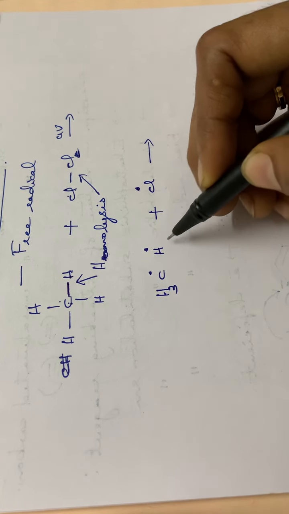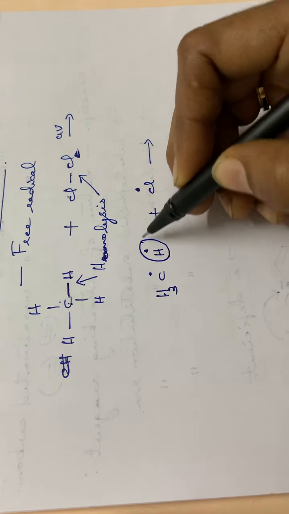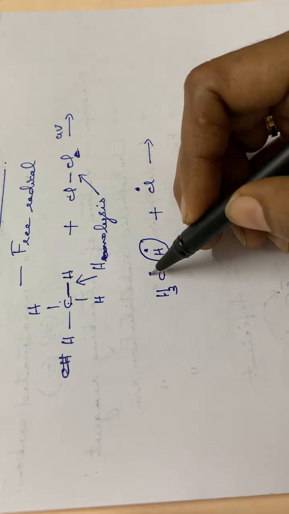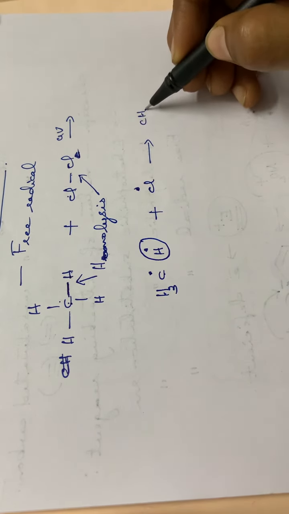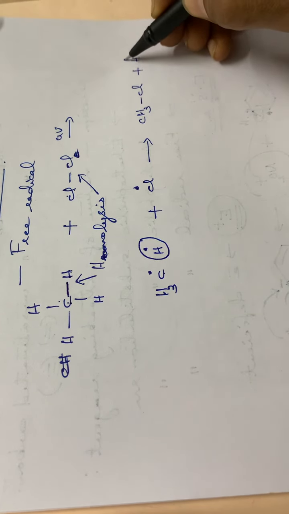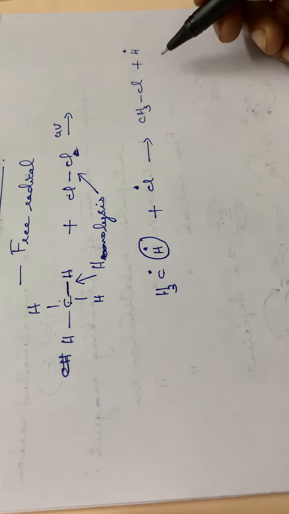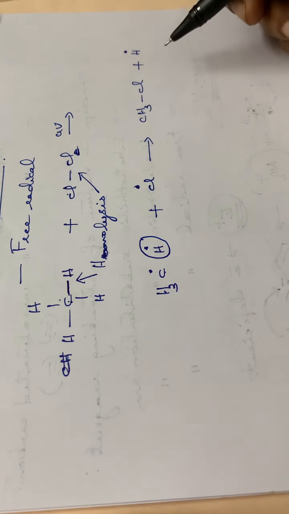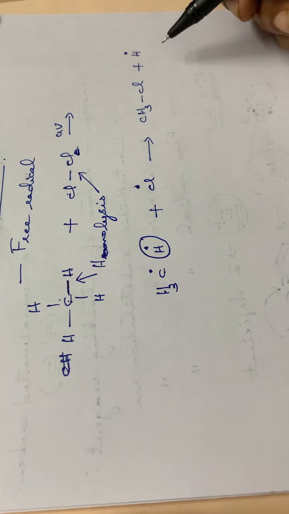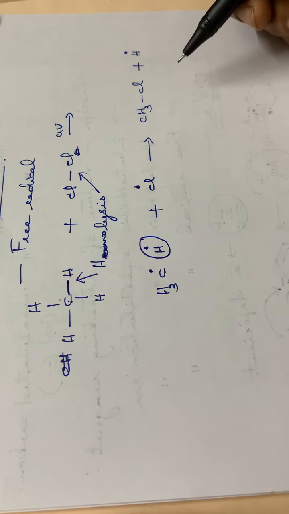So here this free radical will be attacking this compound. So what happens? This hydrogen will be replaced by this chlorine free radical. So that CH3 dot, Cl dot. Therefore a bond will be formed between these two. So the product will be CH3Cl plus H dot. Okay. So this is the free radical substitution reaction, and in the case of free radical substitution, it will be taking place in several steps. It will not be stopping in a single step. That means 3 important steps are there: chain initiation, then propagation, as well as termination. So free radical substitution will go on.